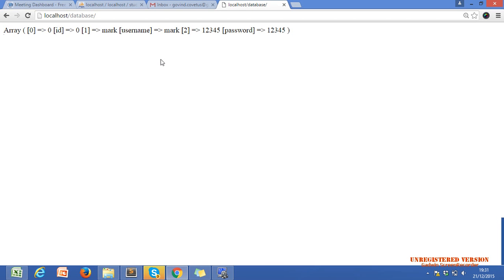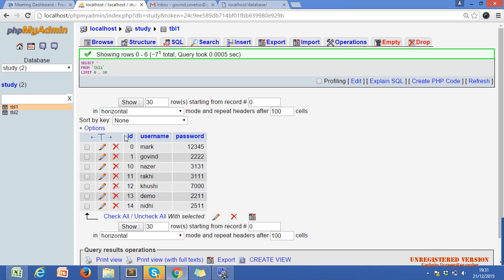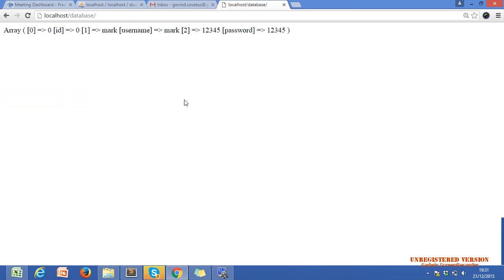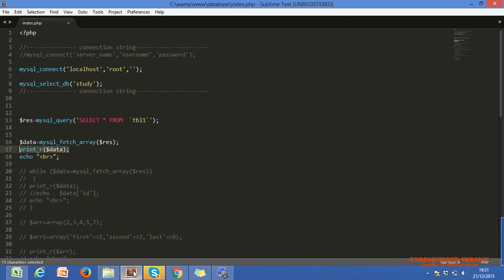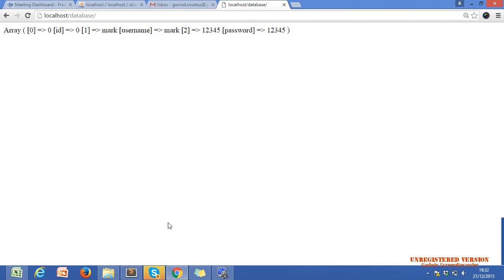So this is our first row, 0 mark and 1 2 3 4 5, because MySQL underscore fetch underscore array just returns the first row and points to the next row.